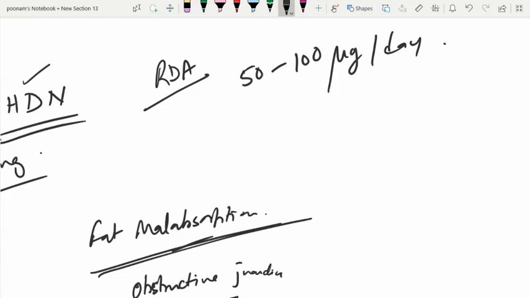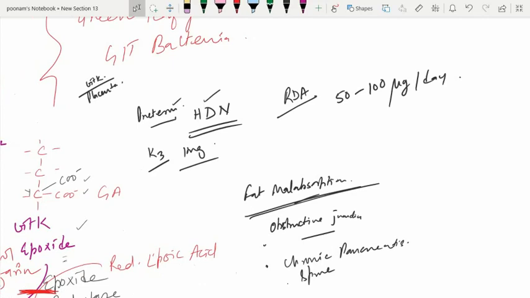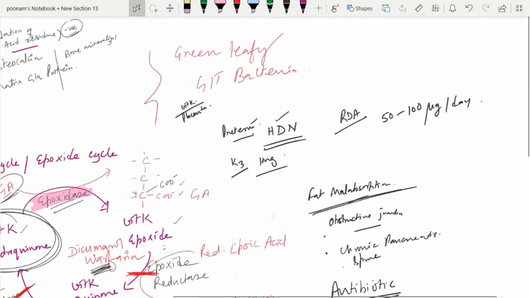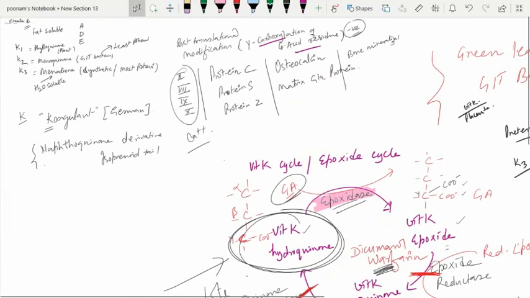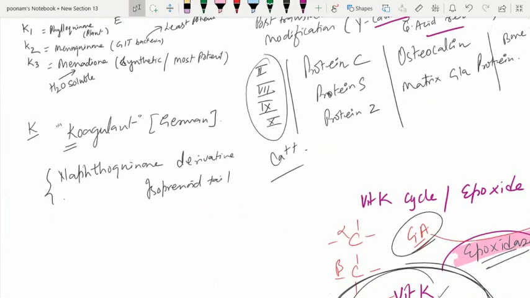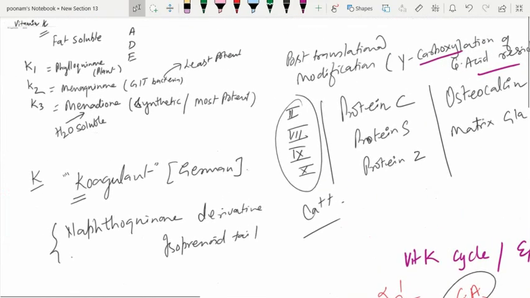So these are all the points regarding vitamin K that you should know. Why is vitamin K called vitamin K? Because, as I have told you, it's a coagulant vitamin, and it's a naphthoquinone derivative with an isoprenoid tail. We have K1, K2 and K3: phylloquinone, menaquinone and menadione. Phylloquinone is plant derived. K2 is the GIT bacteria derived vitamin K and K3 is the synthetic one.